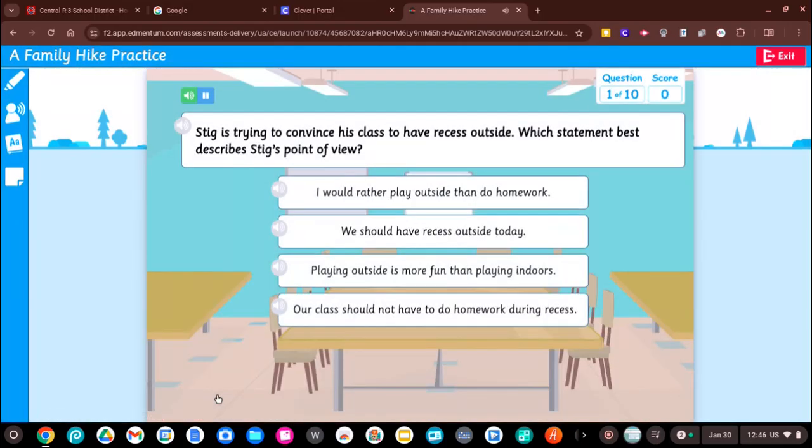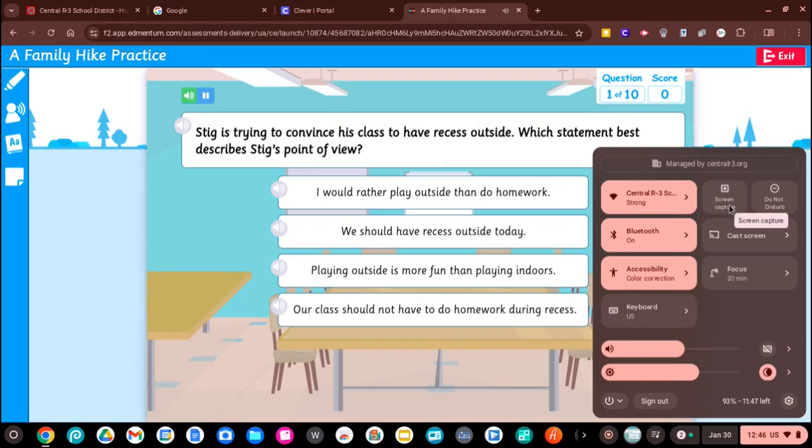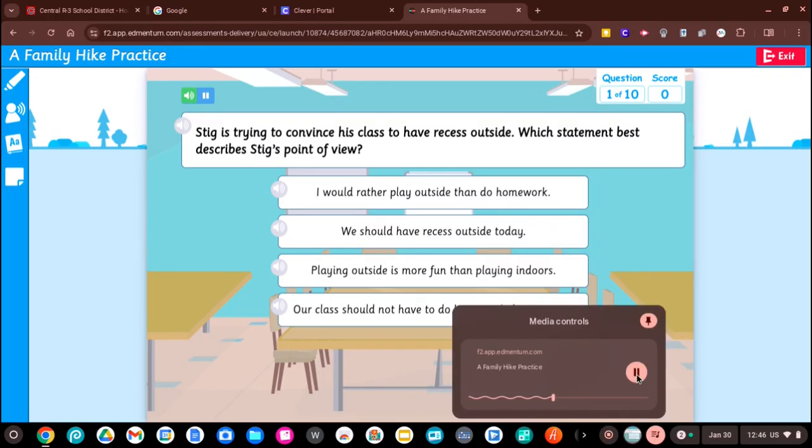Select the correct answer. Stig is trying to convince his class to have recess outside. Which statement best describes Stig's point of view?